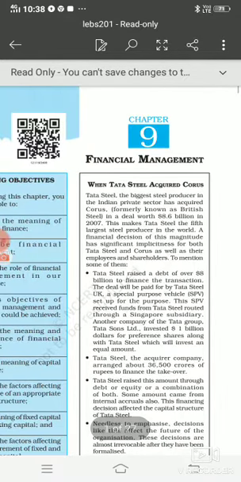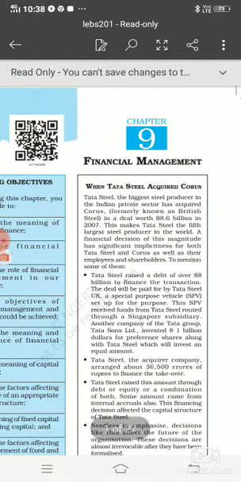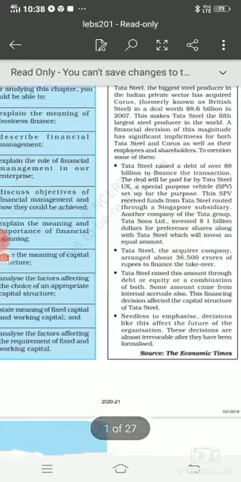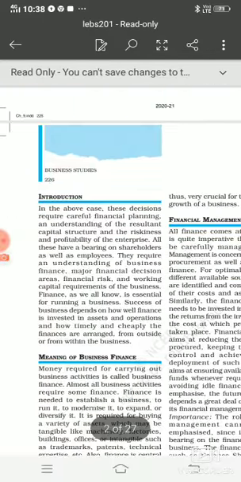Students, let's have a quick review of what we did in our first video of financial management. In this chapter, we are going to read how important finance is in any business and how finance needs to be managed by a business enterprise so that maximization of profit can be done. The first thing is that managing finance in a business is called financial management.